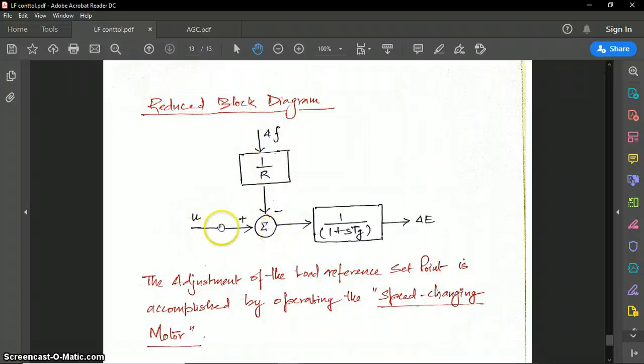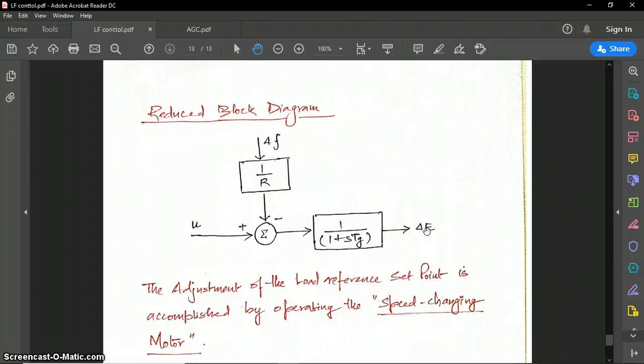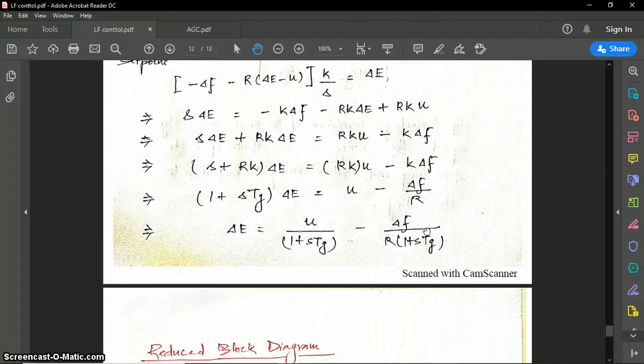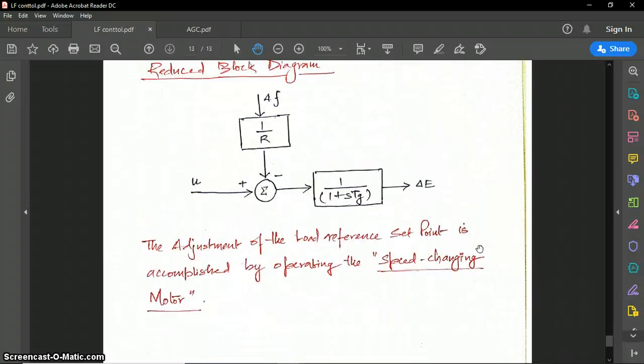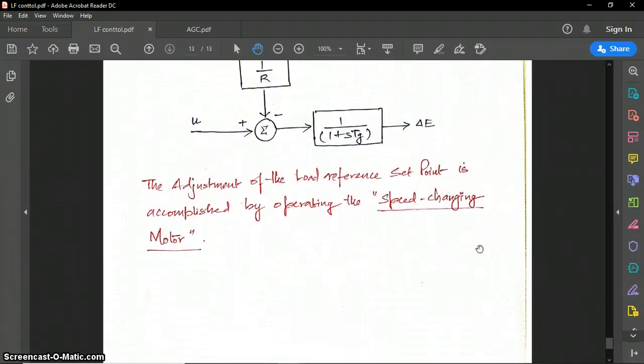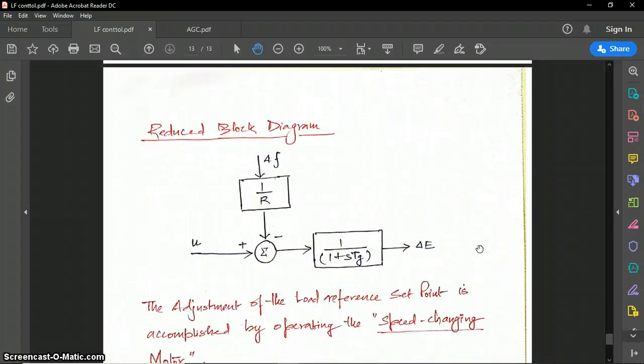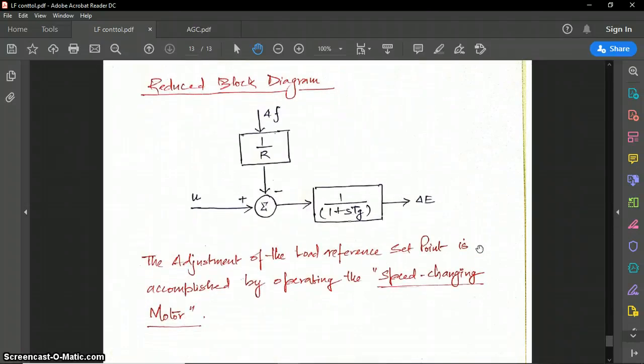So u minus 1 by R delta F, multiplied by this whole term, is equal to delta I. So you can see here, delta I is equal to u minus delta F by R, multiplied by the whole term 1 by 1 plus sTg. In this way we have derived a transfer function, or the model, for our speed governing system.